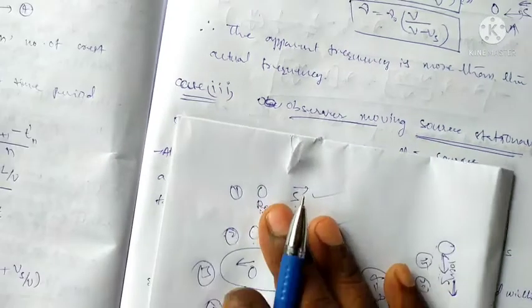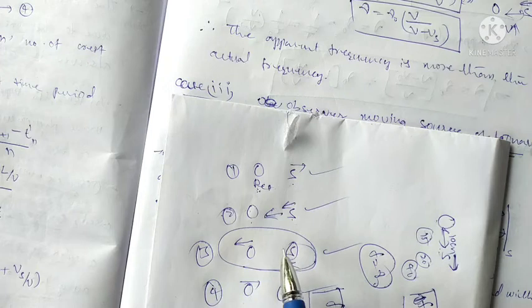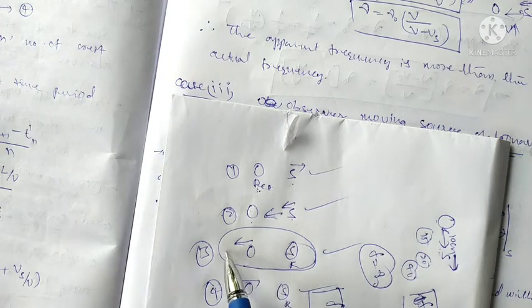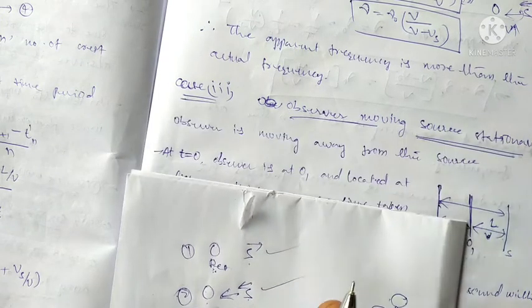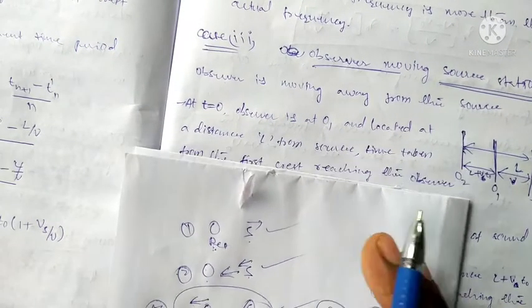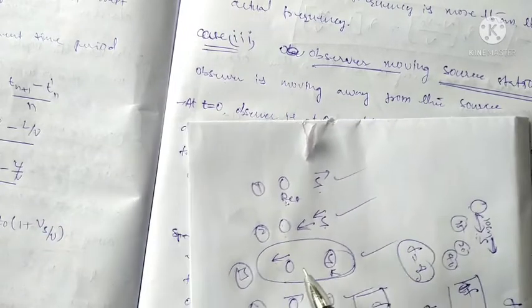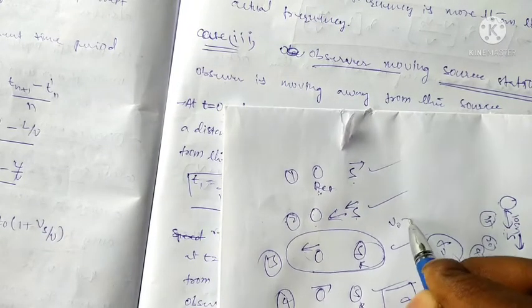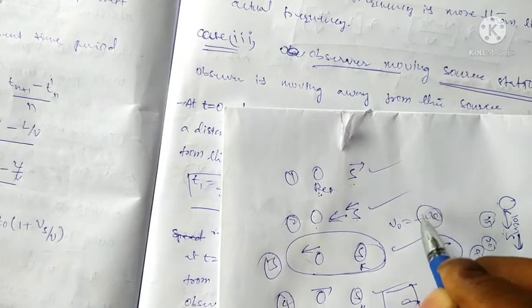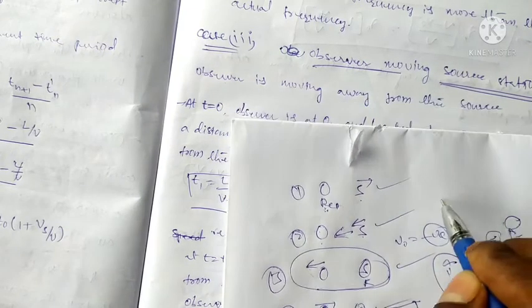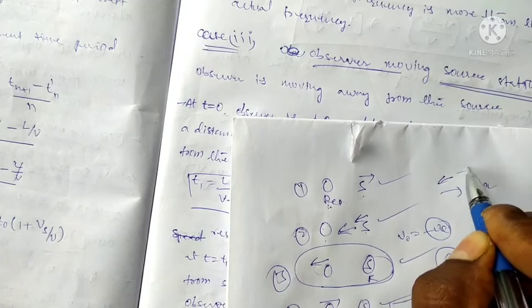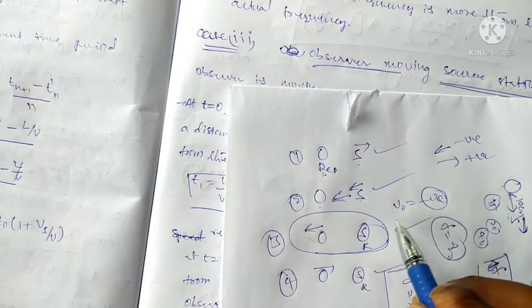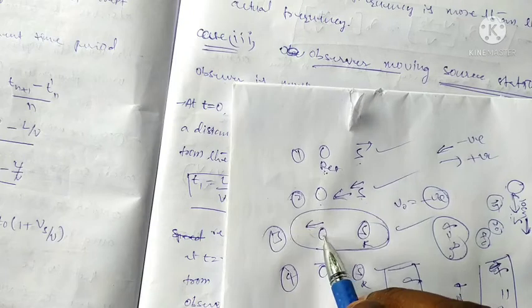Third case, it is the third case. That means source is at rest position, observer is away from the source. The same thing is observed, only that away from means V naught is equal to negative. It is a reverse direction. Forward means positive, upward direction means negative. Okay, here you can take V naught is equal to minus.